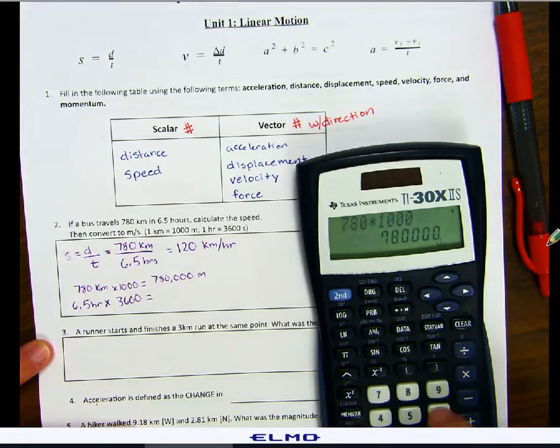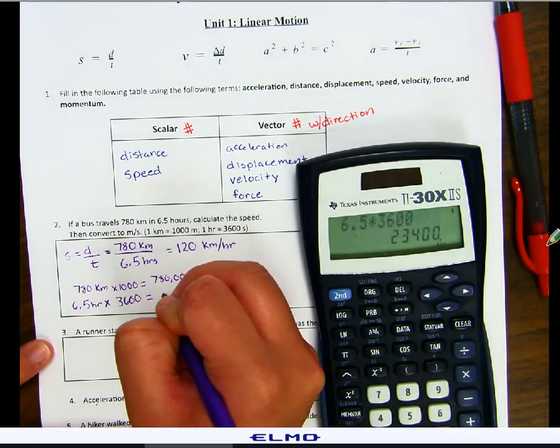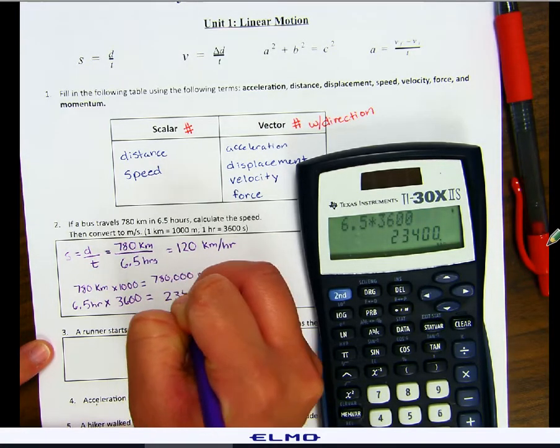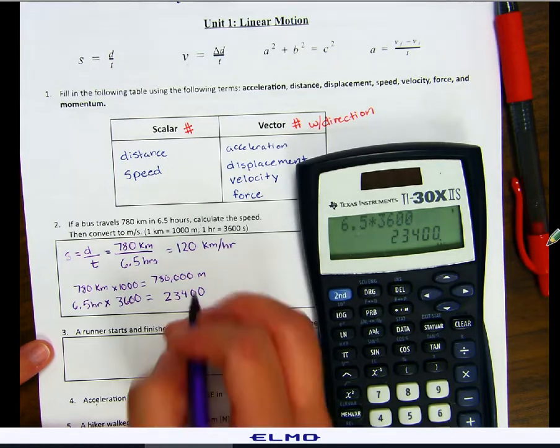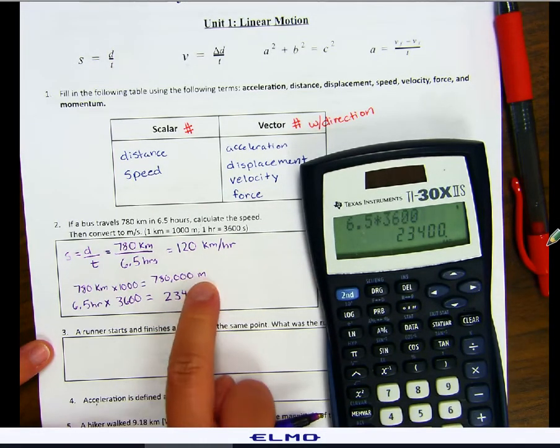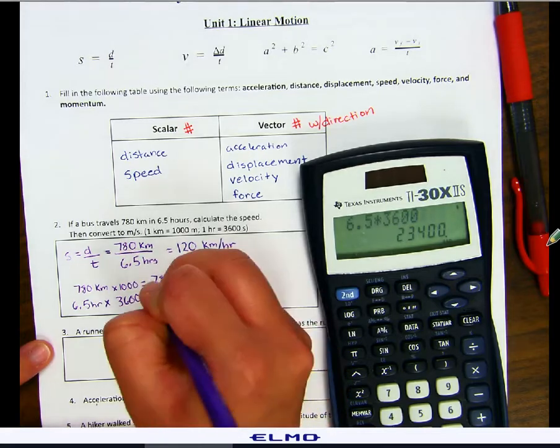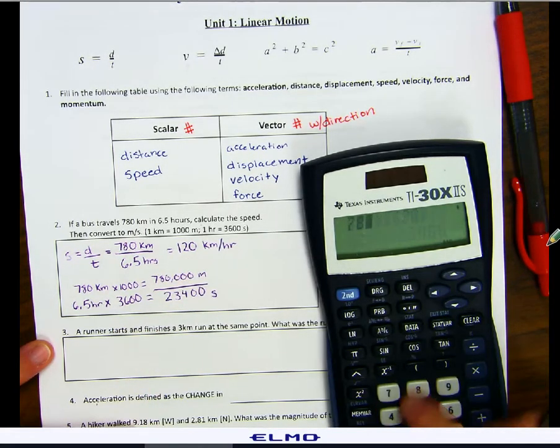So we're going to multiply 6.5 times 3,600. We're going to get 23,400. That's our seconds. So now we're just going to divide our meters by our seconds. 780,000 divided by 23,400.